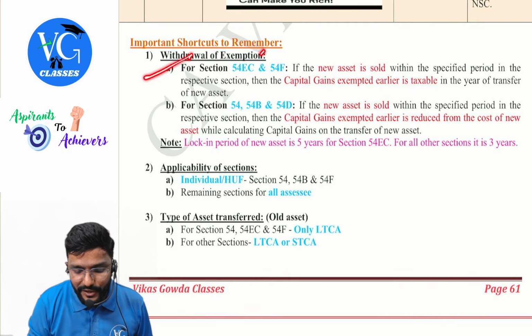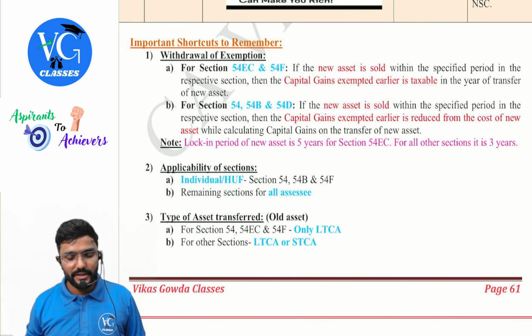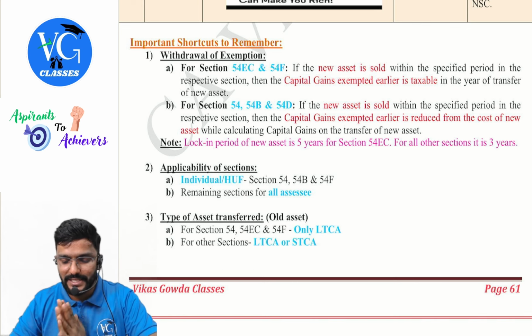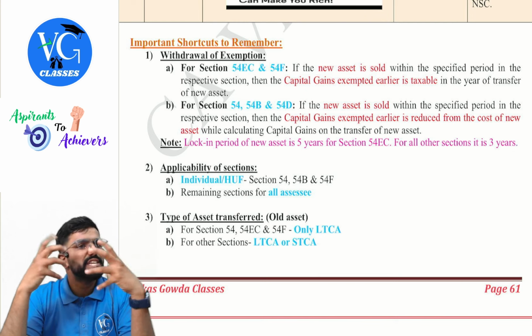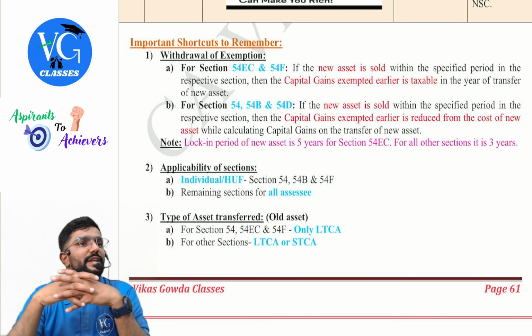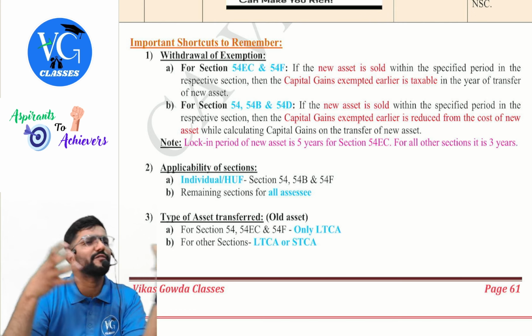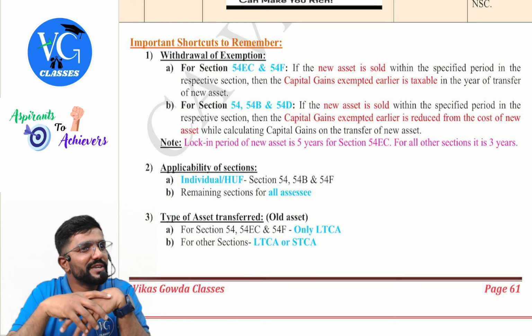For section 54EC and 54F, if the new asset is sold within the specified period in the respective section, then the capital gains exempted earlier is taxable in the year of transfer of new asset. Guys, simple: 54EC is the bonds and 54F is the new residential house. If you have sold this within 5 years for bonds or within 3 years for a house, then on the sale of the new asset, you will compute capital gains.